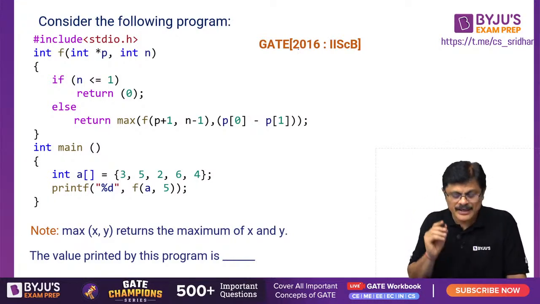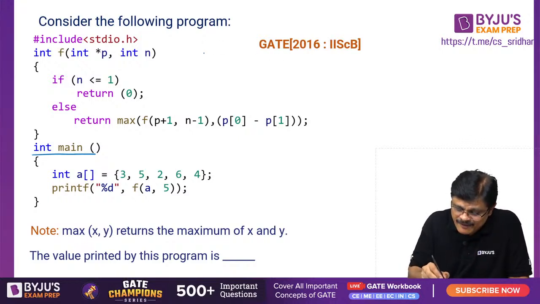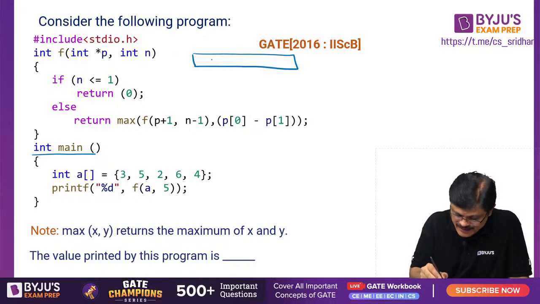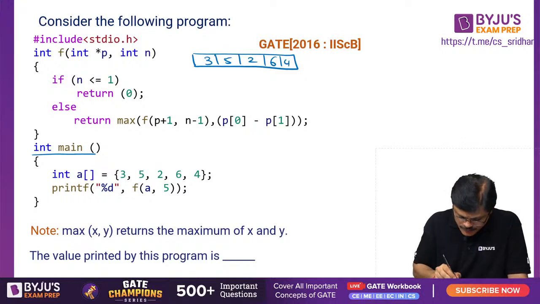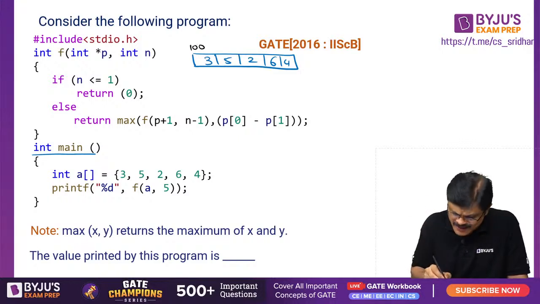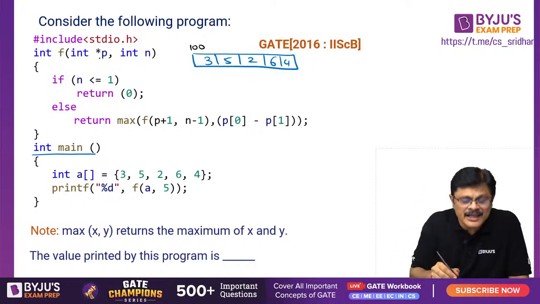Please hear carefully. Here is the main function, execution starts here, and you have this particular array of size 5. I'll write this array here: 3, 5, 2, 6 and 4. Now you call this particular function. Let us assume some address, let us say 100. You call it with 100 and 5, that is the size. Address and size are sent to this particular function.